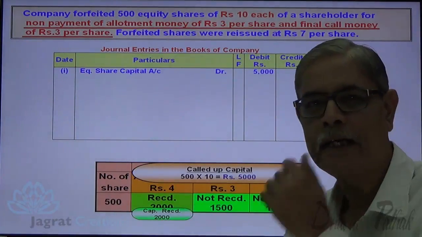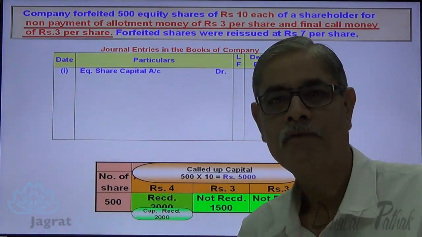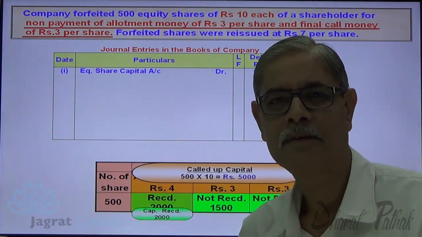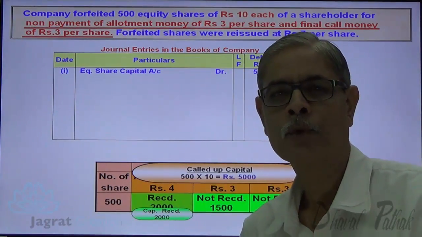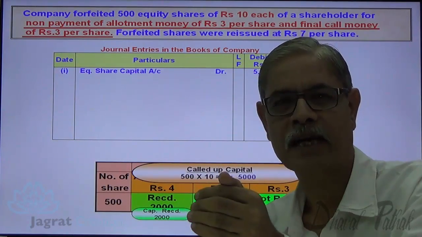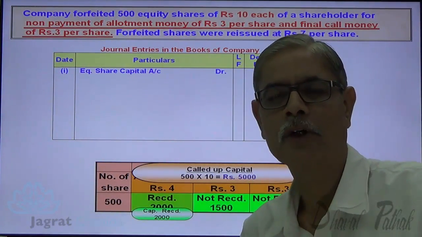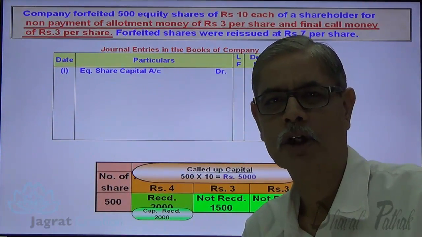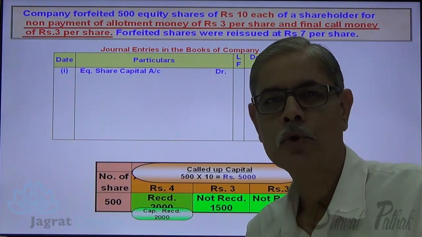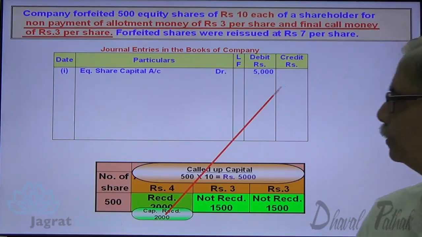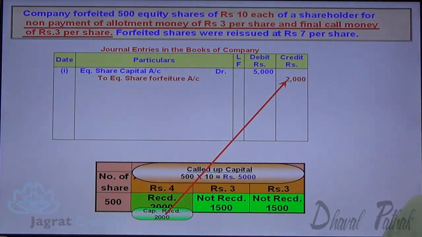Now see, this capital is already received, which is not refundable, which is not going to be given back to the shareholder who has applied for the shares and whose shares are forfeited for non-payment of allotment and final call. So this capital received is transferred to share forfeiture income account, to equity share forfeiture account.